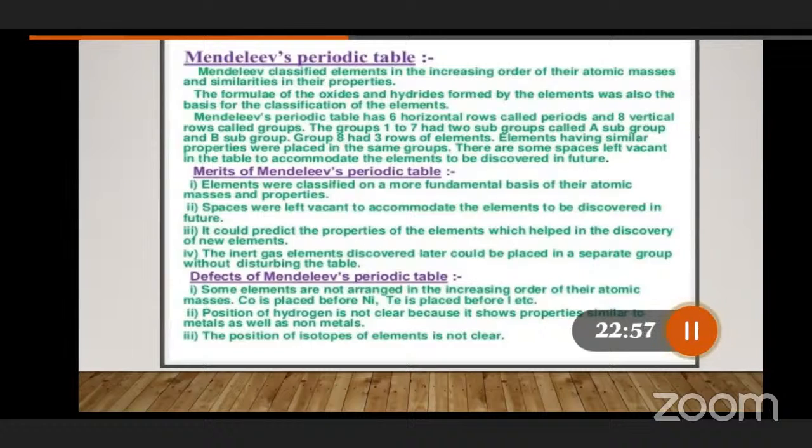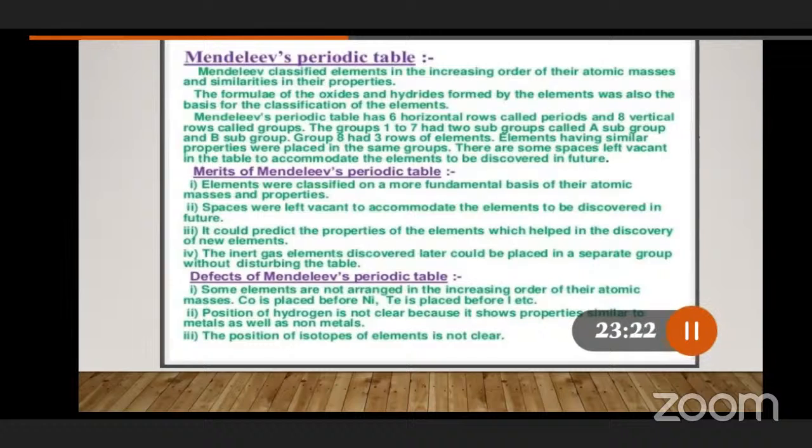Because of that reason, they took atomic masses, and he constructed the periodic table in increasing order of atomic masses, according to similarities in properties.